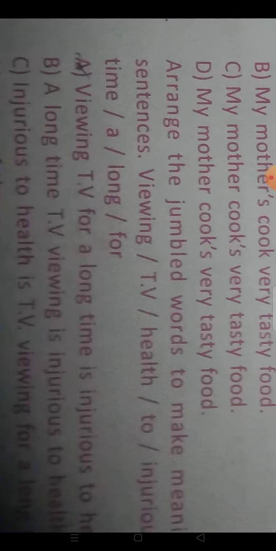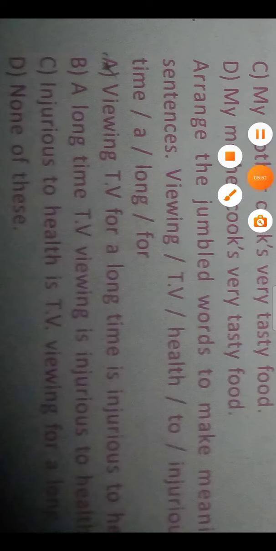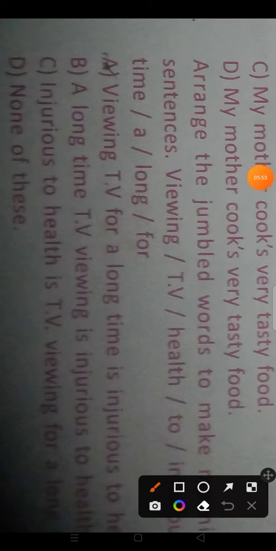So next, arrange the jumbled words to make a meaningful sentence. Viewing TV held to injurious time a long for. Here it means watching TV or viewing TV for a long time is injurious to health. So the first option is correct. It is a meaningful sentence. So the very first one, A, is correct.